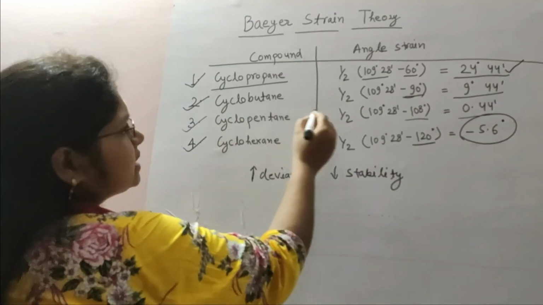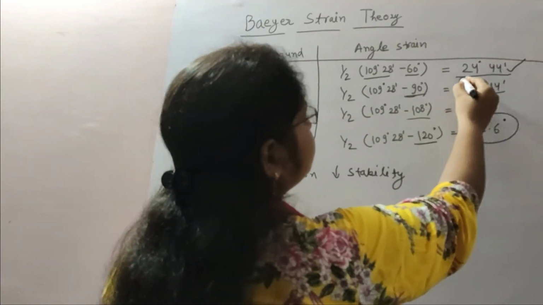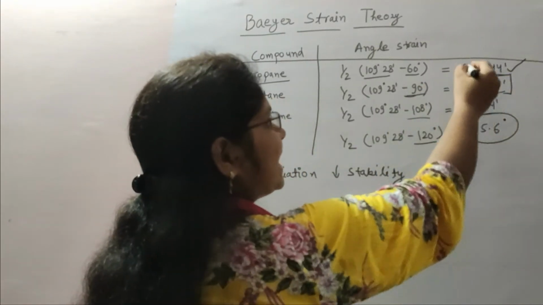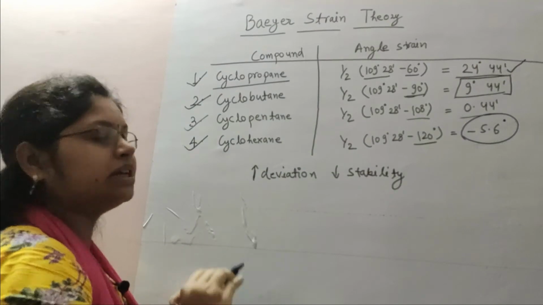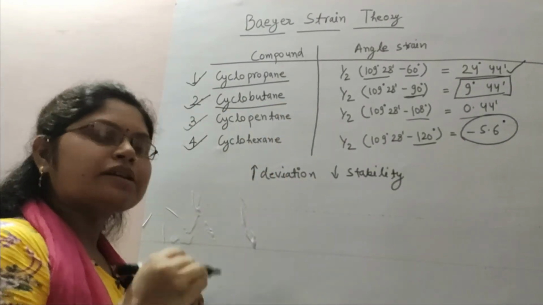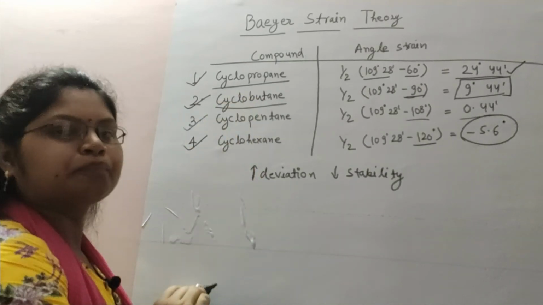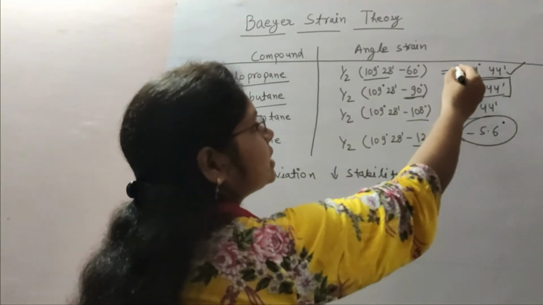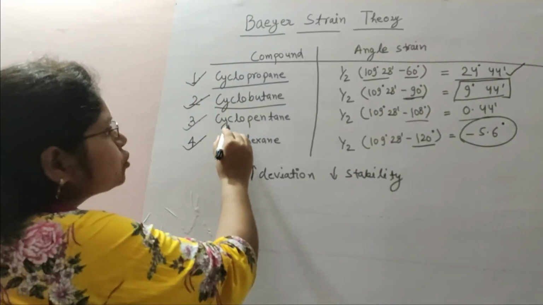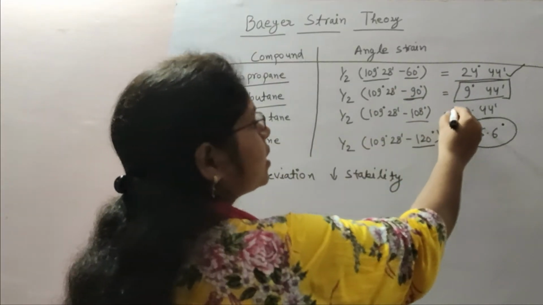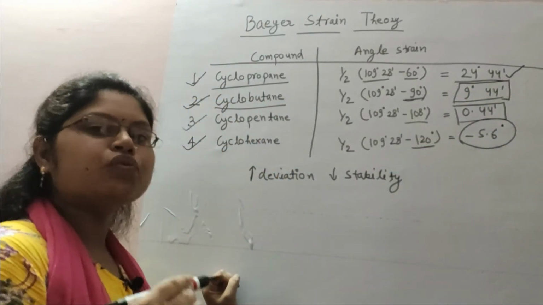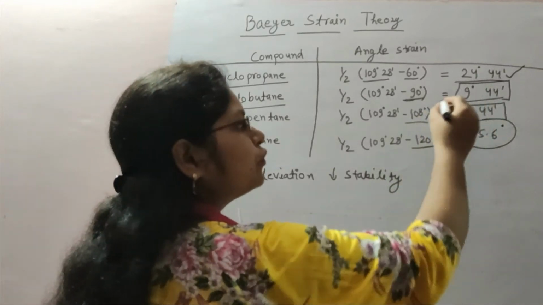The angle strain of cyclobutane is 9 degrees 44 minutes, which is less than cyclopropane. According to Baeyer, cyclobutane is more stable than cyclopropane because its deviation is lesser. For cyclopentane, according to Baeyer, the deviation is very small, 0 degrees 44 minutes.